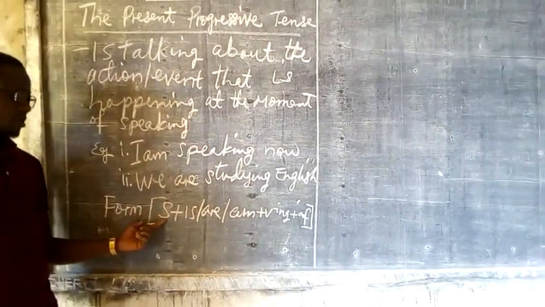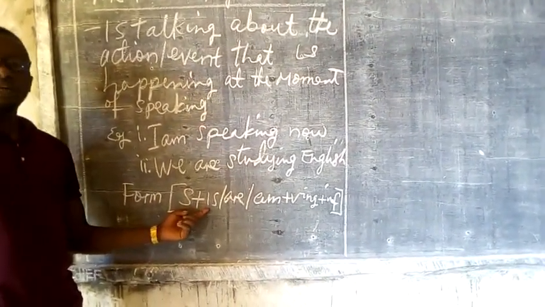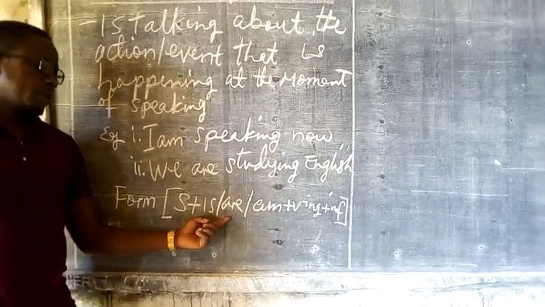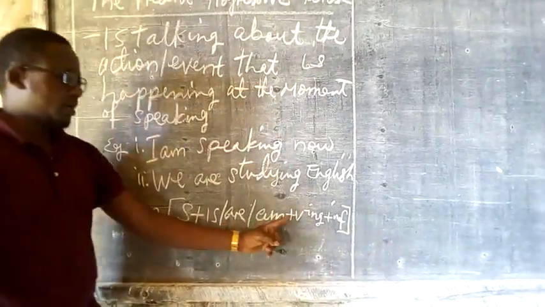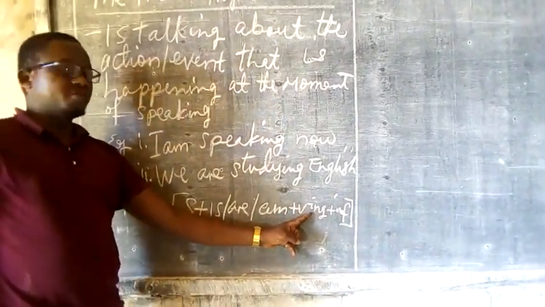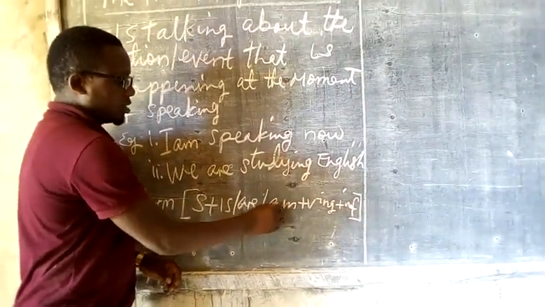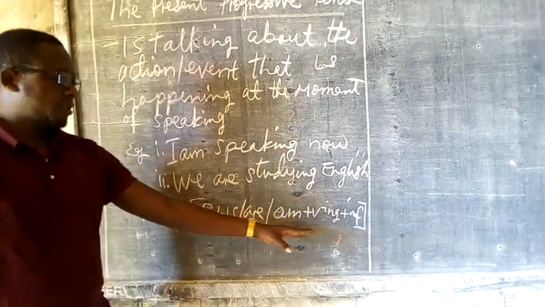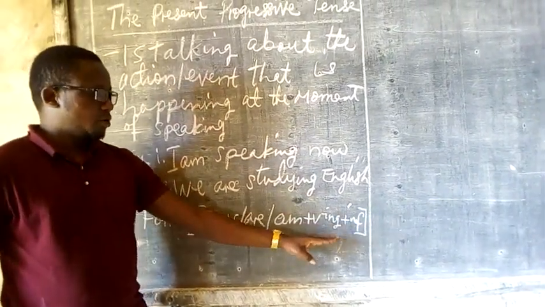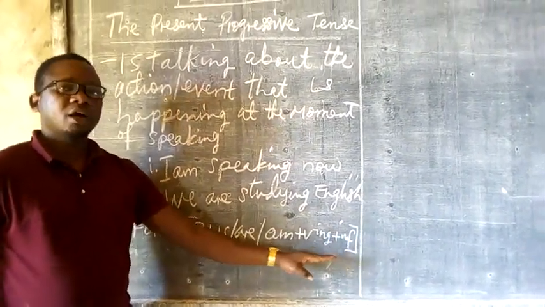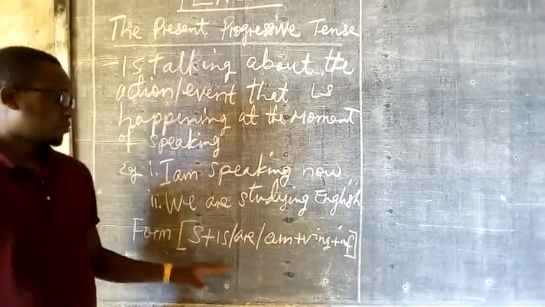We have the subject, plus auxiliary is, are or am, plus verb that takes ing formation, plus infinitive. The infinitive here refers to the words that are used to finish the sentence after the main verb.